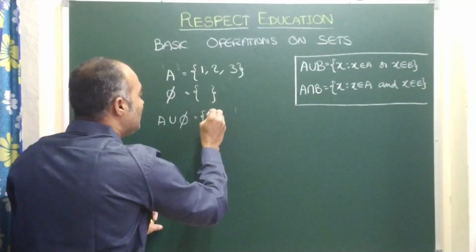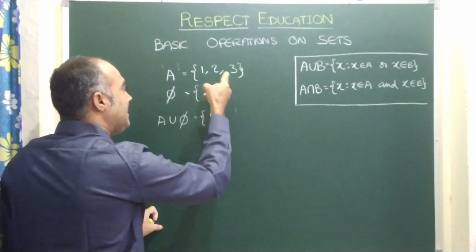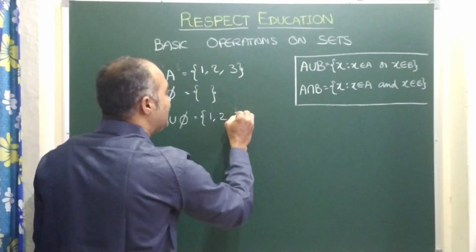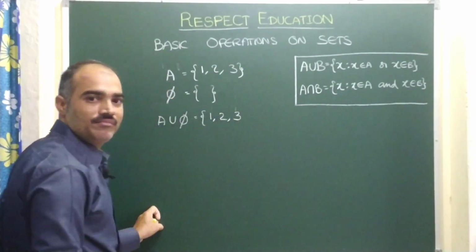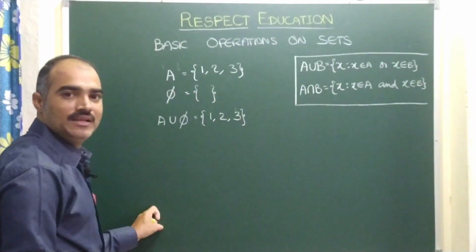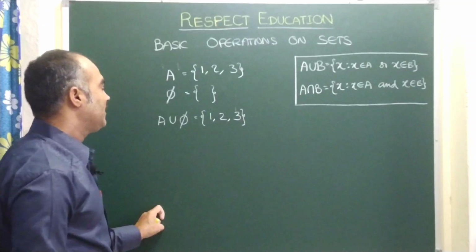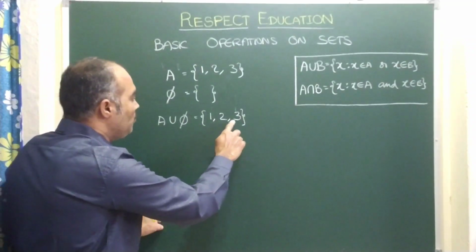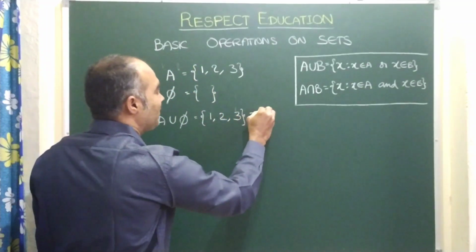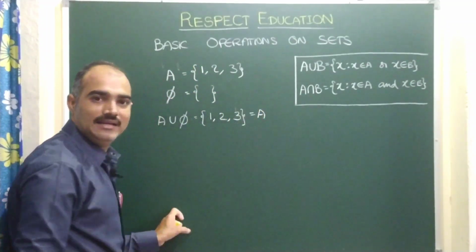A shares the first item, and A only shares the second item. In the same way, A only shares the third item, because Phi did not have anything. Here you observe, children, 1, 2, 3, this set is again nothing but A. This set is again nothing but A.